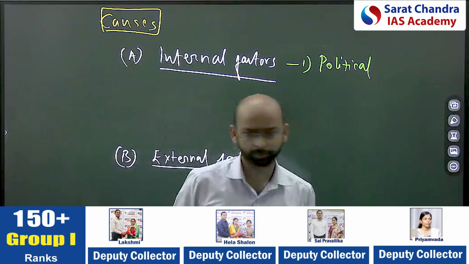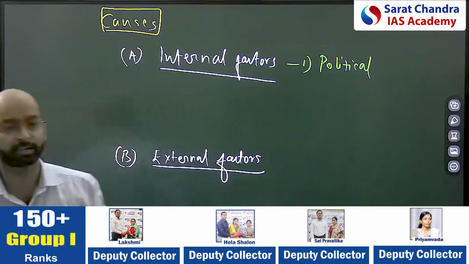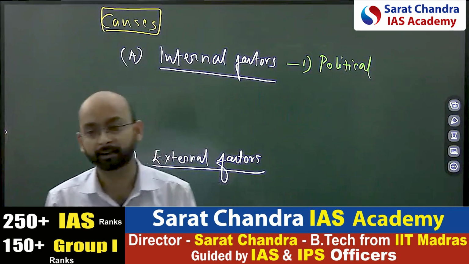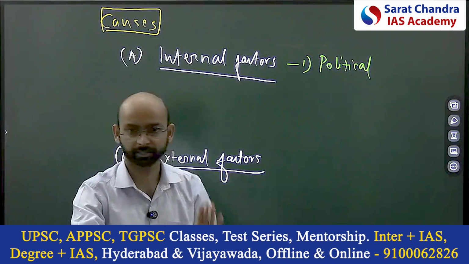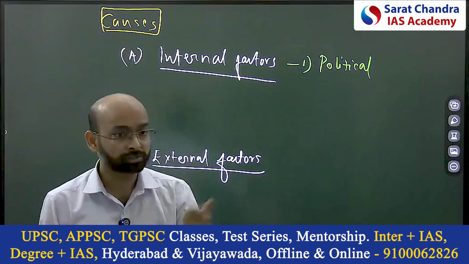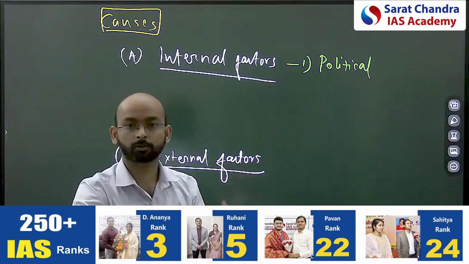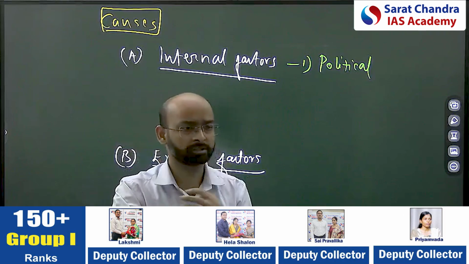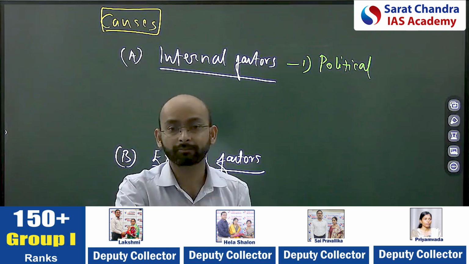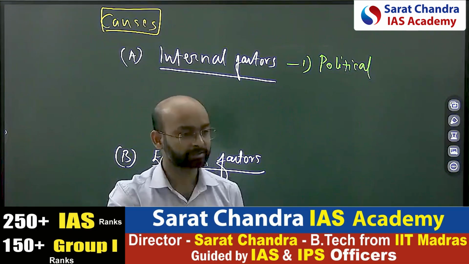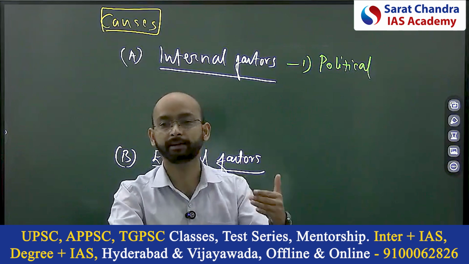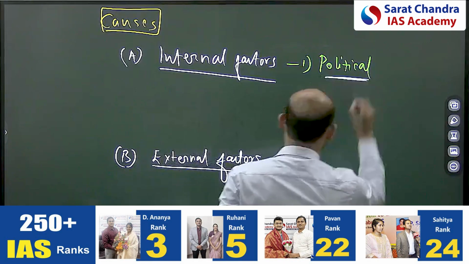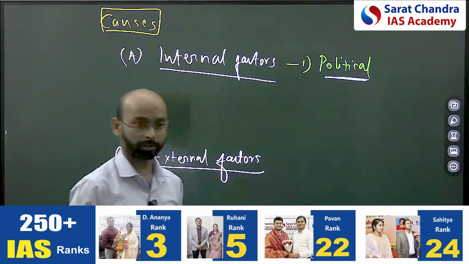If you see the Green Revolution, it was mostly economic, but there are also political aspects. Why were Punjab and Haryana chosen? One of the reasons was their ecology and location. But also those regions were politically stable and dominant. However, in the eastern and northeastern regions, that much political development was not there. So my point is that you can bring this political aspect into different answers, how the political changes were happening.